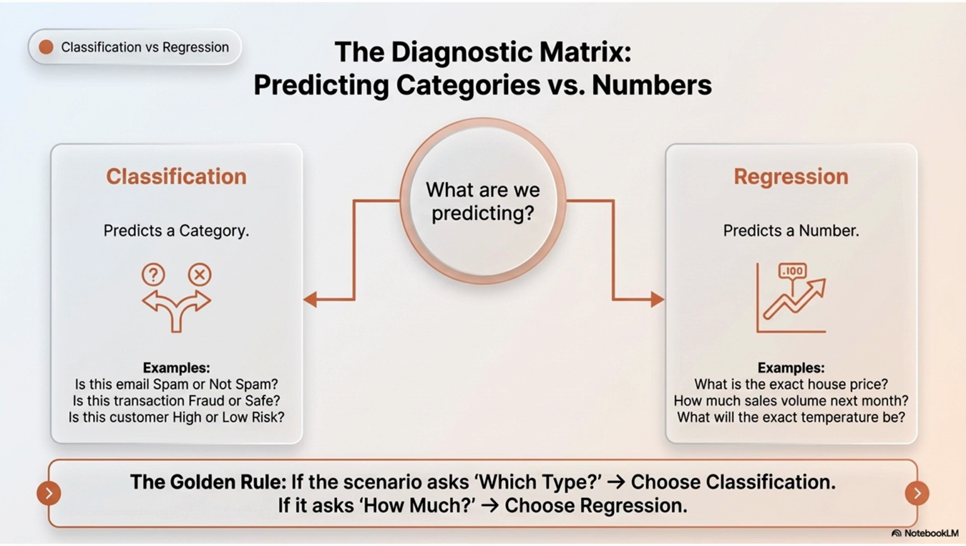When we talk about supervised learning, there's a golden rule to remember. If you're predicting a category like spam or not spam, you're using classification. If you're predicting a number like the exact price of a house or the temperature tomorrow, you're using regression. Which type? Classification. How much? Regression.